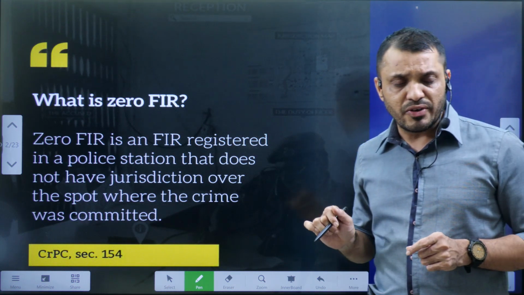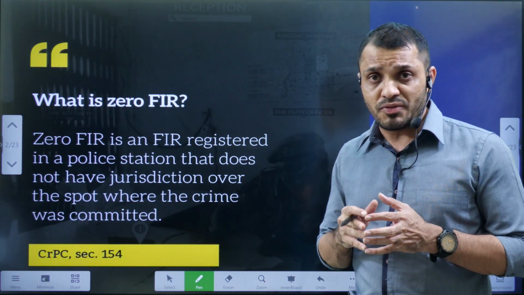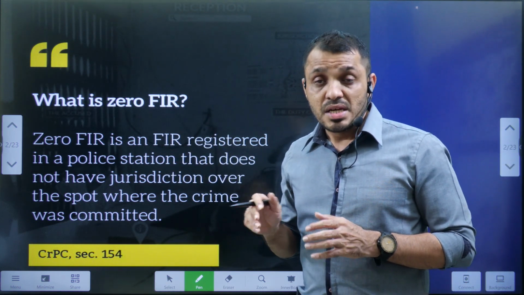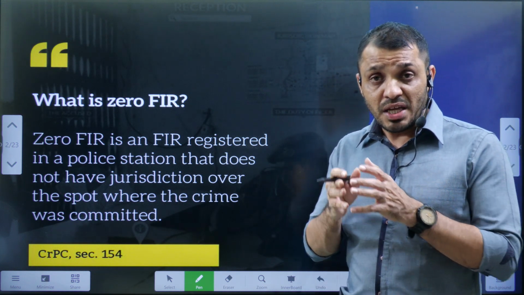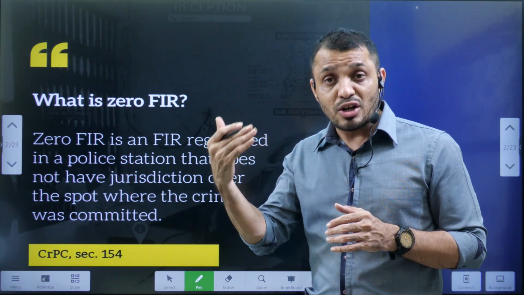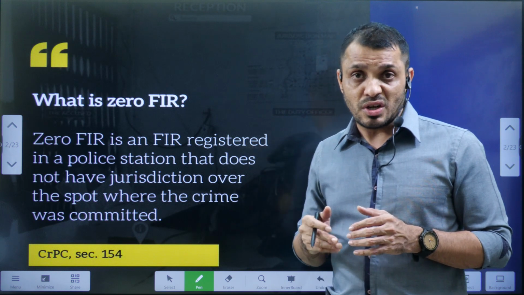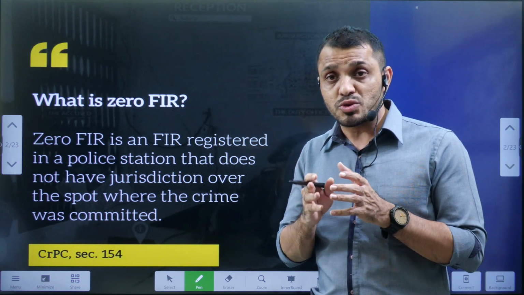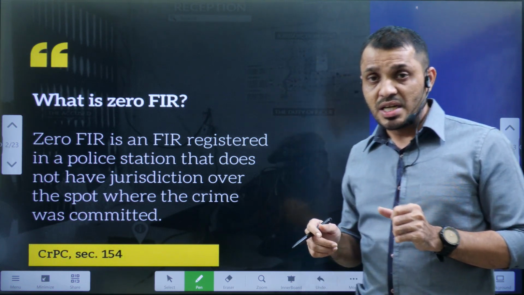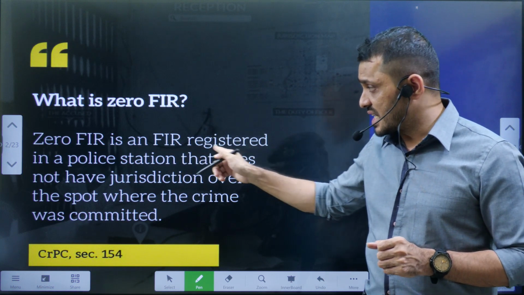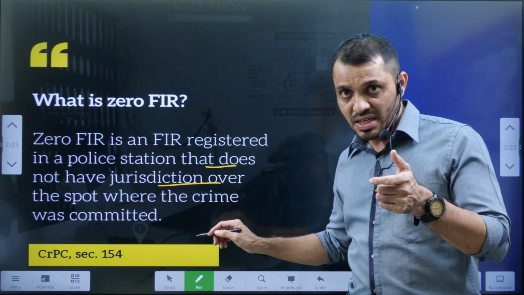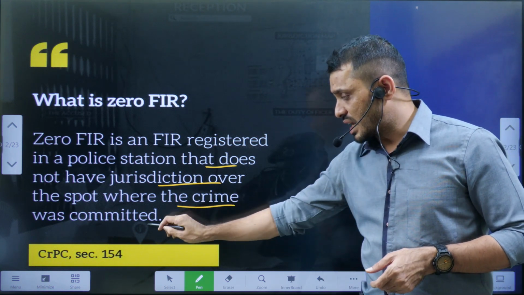First, let us see Zero FIR. You know students, for better understanding of Zero FIR, you should first know that FIR stands for First Information Report. Every police station has its jurisdiction. Zero FIR means even though the scene of incident is not within the jurisdiction of the police station, still the police station has to take the complaint and file the FIR. That is known as Zero FIR. So Zero FIR reads like this: it is an FIR registered in a police station that does not have jurisdiction over the scene of incident or the spot where the crime has been committed.